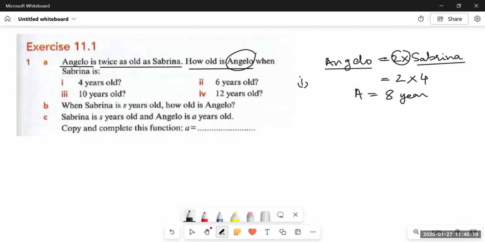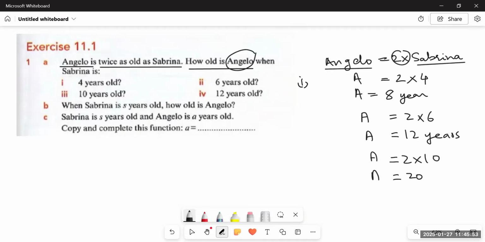If Sabrina is 6 years old, we multiply it by 2, we get 12, so Angelo would be 12 years old. And if Sabrina is 10 years old, we'll multiply it by 2. Whatever is the age of Sabrina, Angelo's age is double that. And where did we get this from? By making an expression from the statement given in the question. So we are finding the age of Angelo from all these questions.